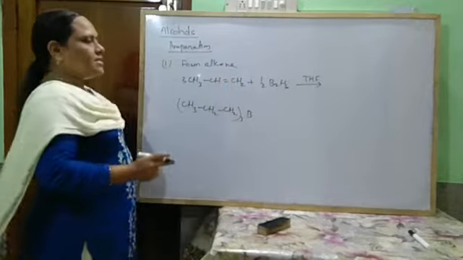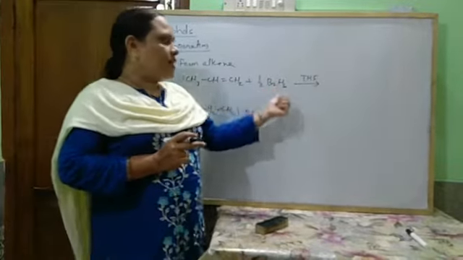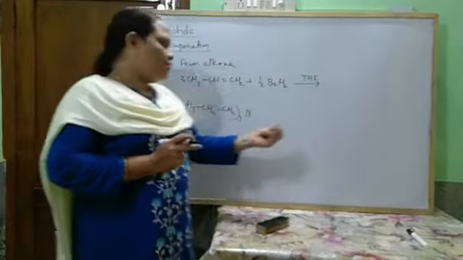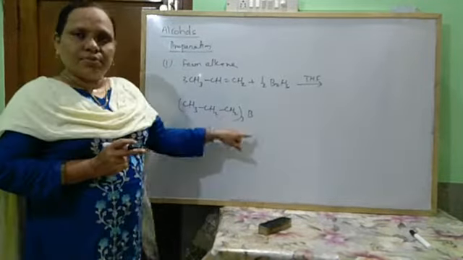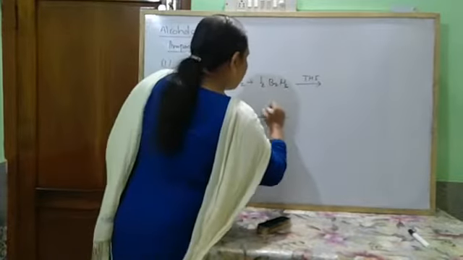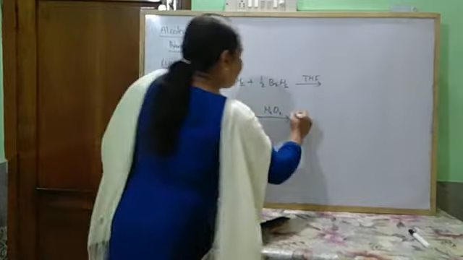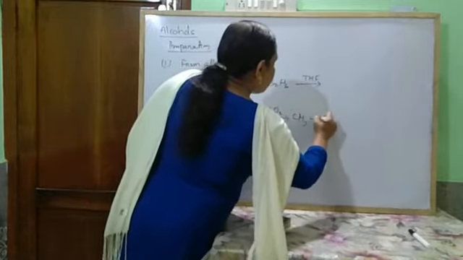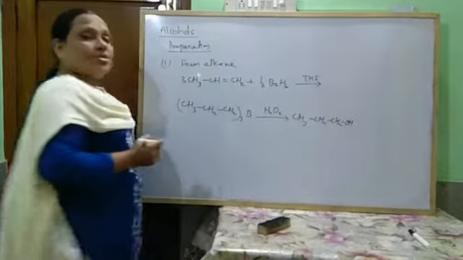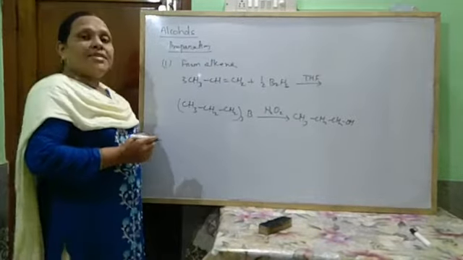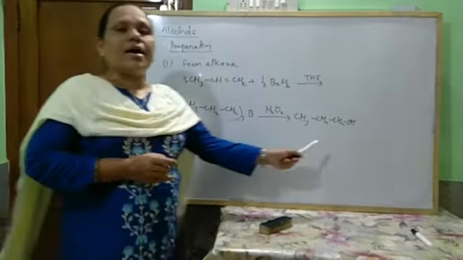This is a stepwise reaction. When an alkene reacts with diborane in presence of tetrahydrofuran, first it forms a trialkyl borane, which on hydrolysis in presence of hydrogen peroxide forms CH3CH2CH2OH. Here the product formed is according to anti-Markovnikov's rule, that is propan-1-ol.